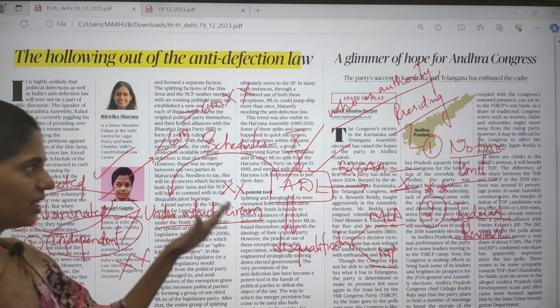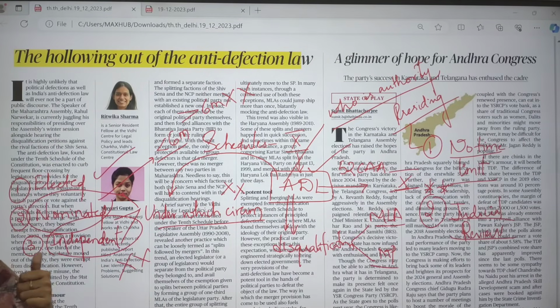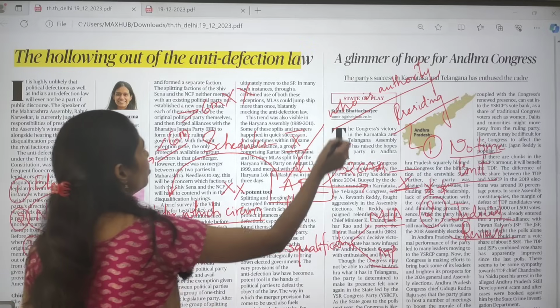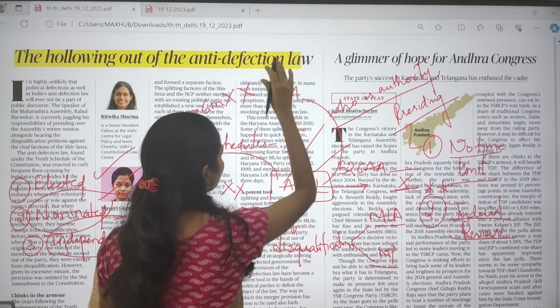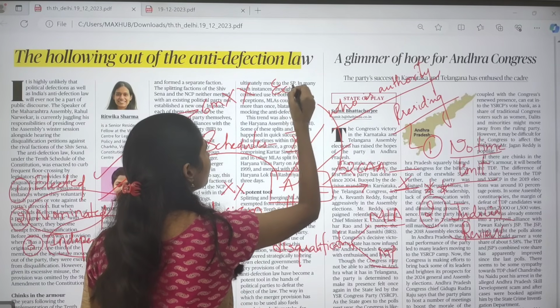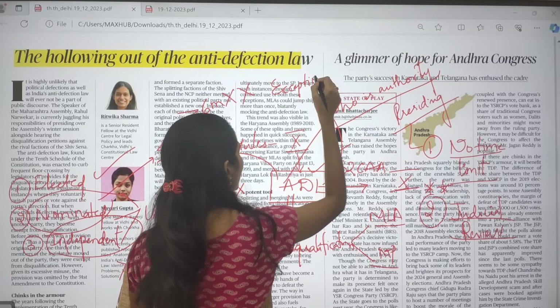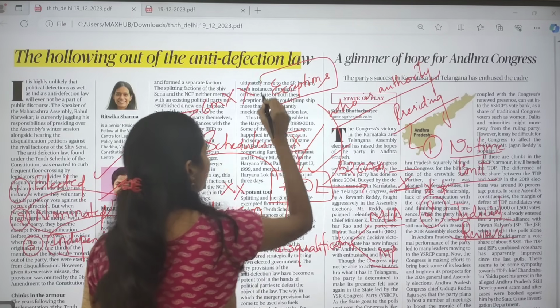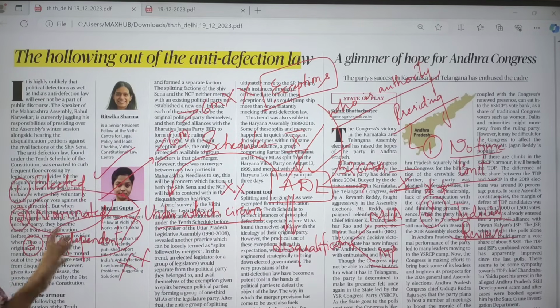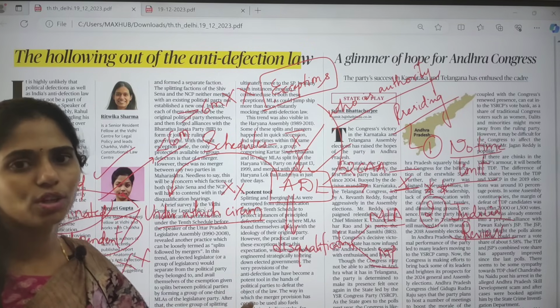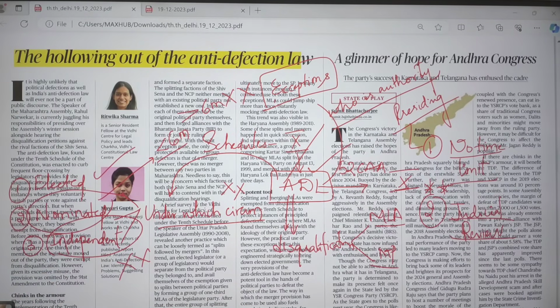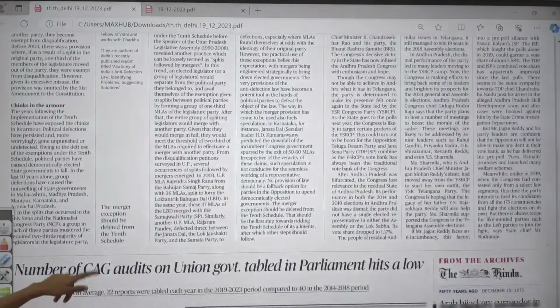Clear? From this point you will get prelims questions, and you also have to know the exceptions, like in which conditions the anti-defection law will not apply. All these things are very important from your prelims as well as your mains. Okay, let us move on.